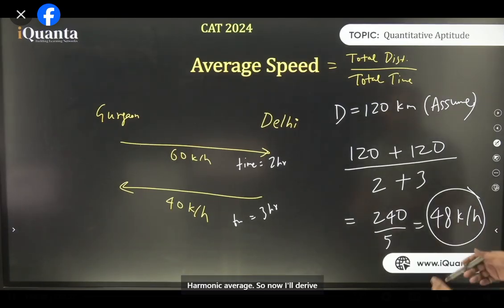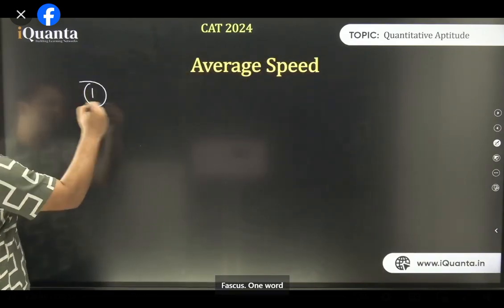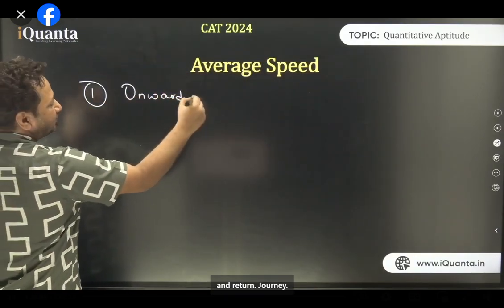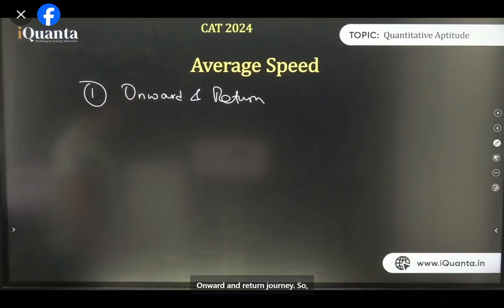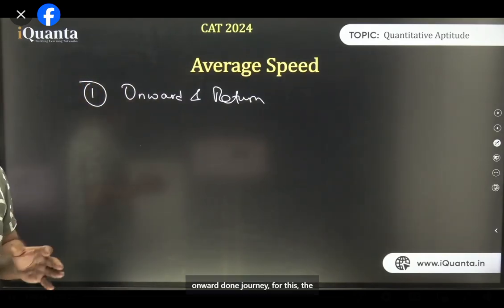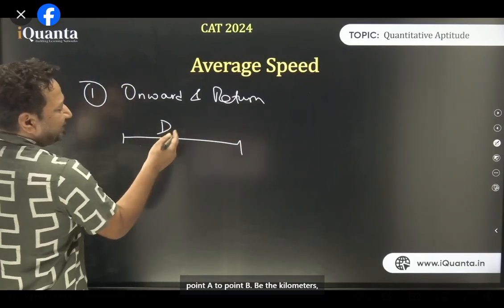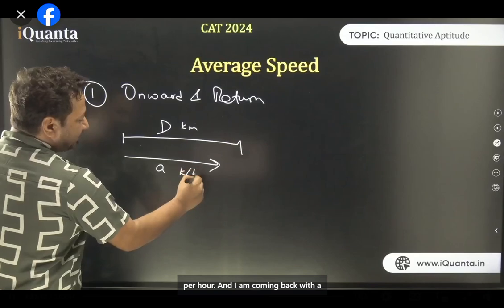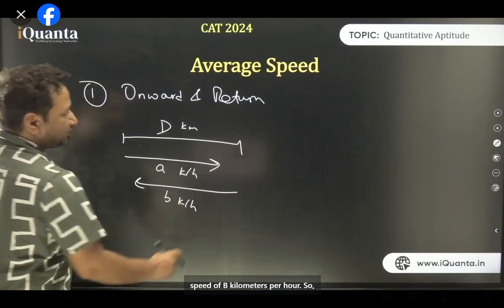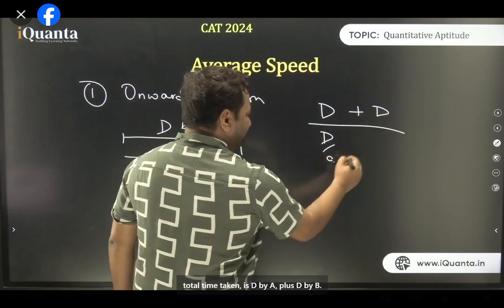Harmonic average. So now I'll derive the formula for it. First case, onward and return journey. For this, the distance is always constant. So let this distance from point A to point B be d kilometers, whatever. And when I'm going with the speed of A kilometers per hour, and I'm coming back with the speed of B kilometers per hour, total distance traveled is d plus d. Total time taken is d by A plus d by B.